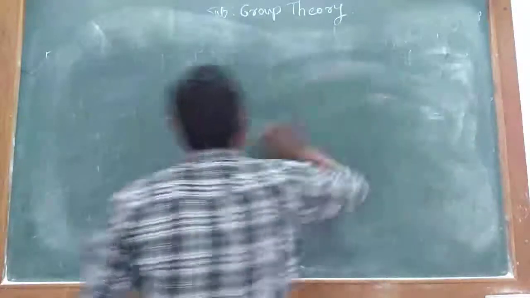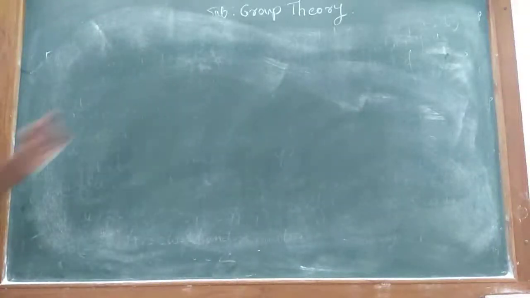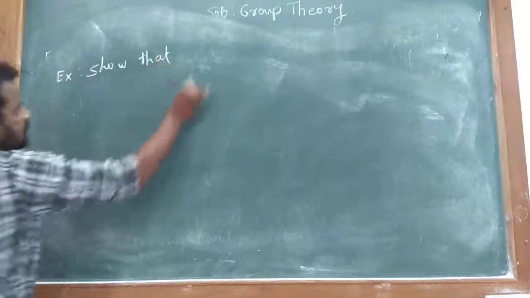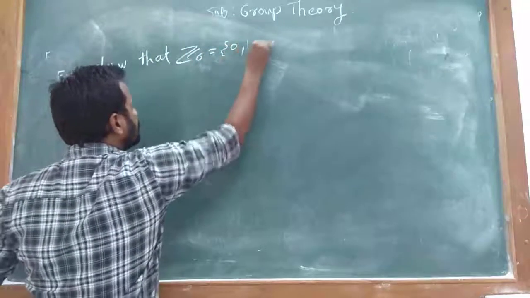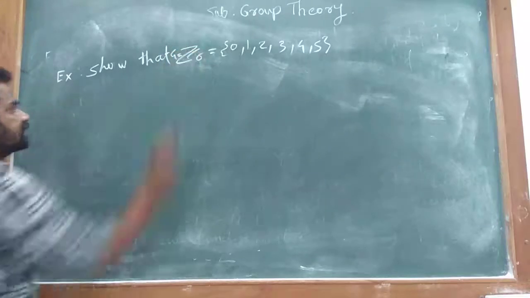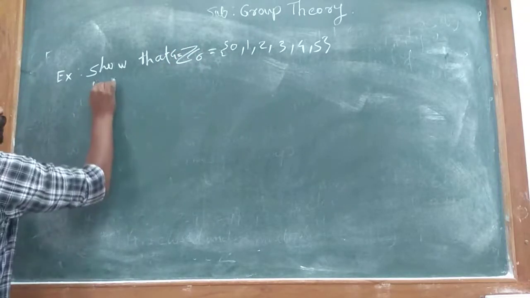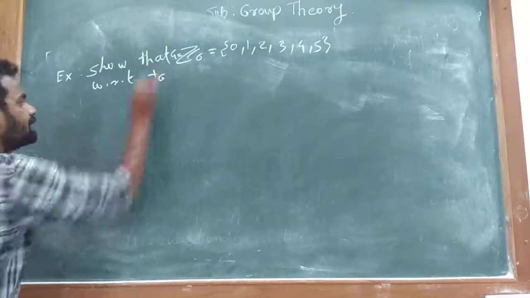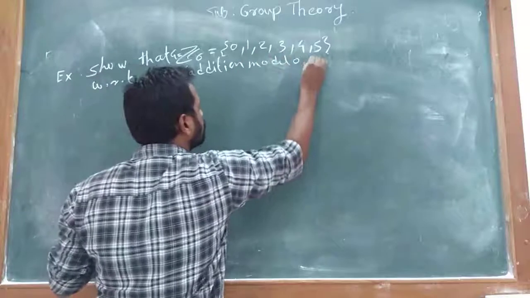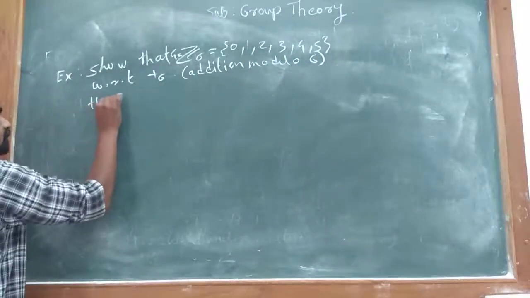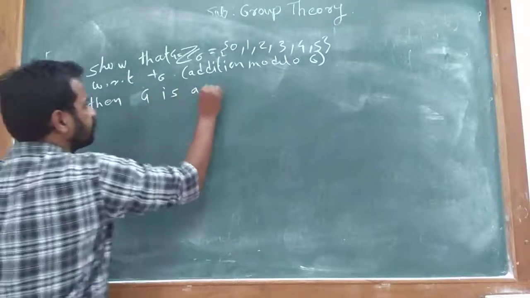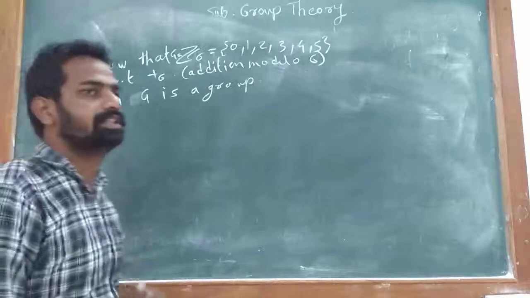Next, we have an example. Show that G = Z6 = {0, 1, 2, 3, 4, 5} with respect to the binary operation addition modulo 6. Then show that G is a group.